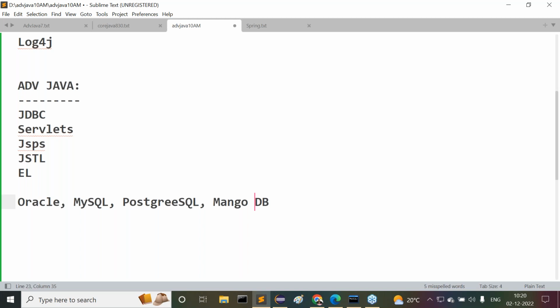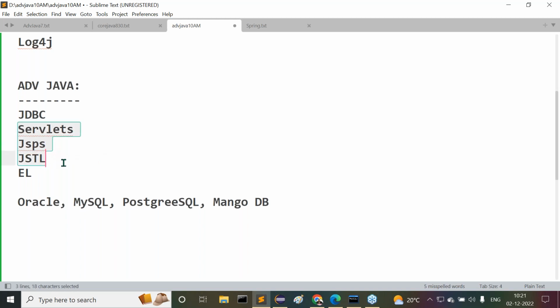In JDBC programs, I need one database product, and I'm going to use it. I'm going to provide basic awareness: how to install the Oracle database, how to use the commands, and what minimum commands we are going to use to perform operations with the Oracle database. For each and every database we are going to do the same thing: Oracle, MySQL, PostgreSQL, MongoDB. This is the database part we are going to understand, and I'm going to use them definitely. Right, sir. Then after completion of this, another thing is what?